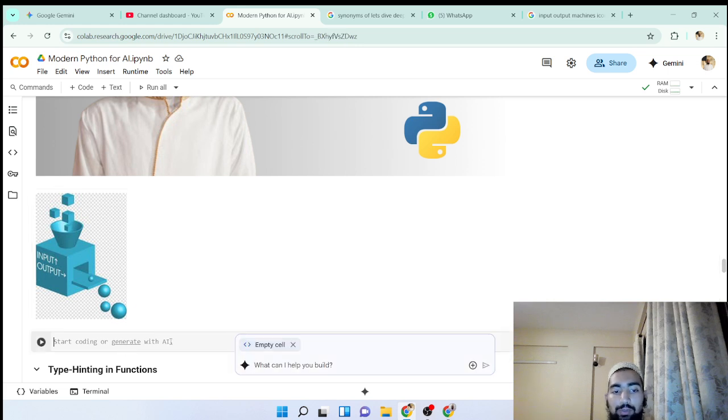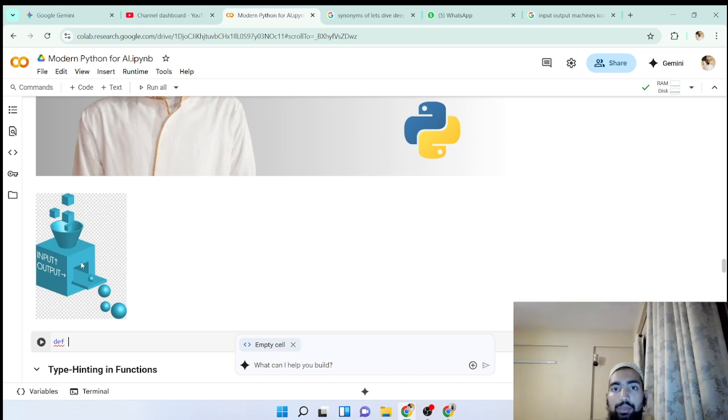Now, how can you make a function? How can you start that machine? It is very simple. You just have to type def, and that signifies I am defining a function.